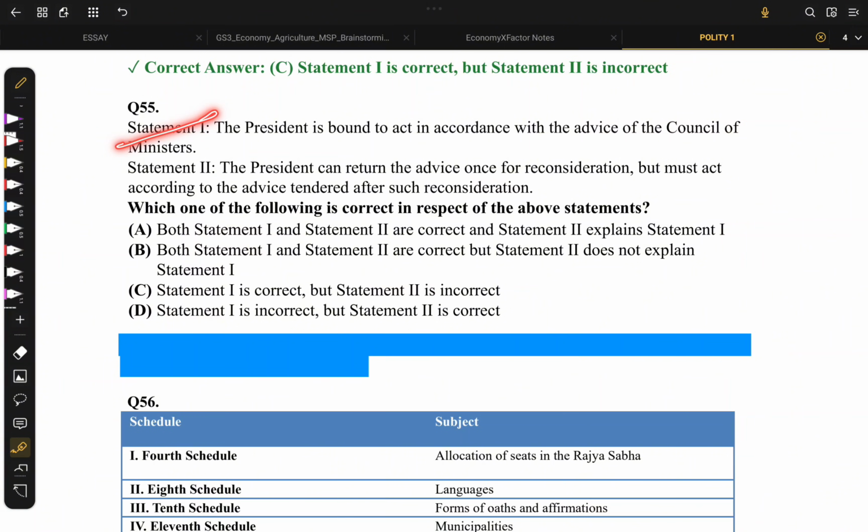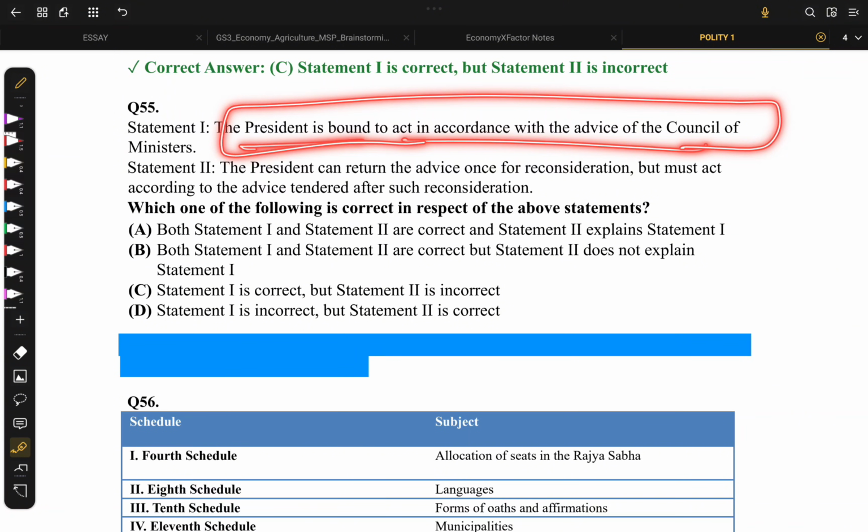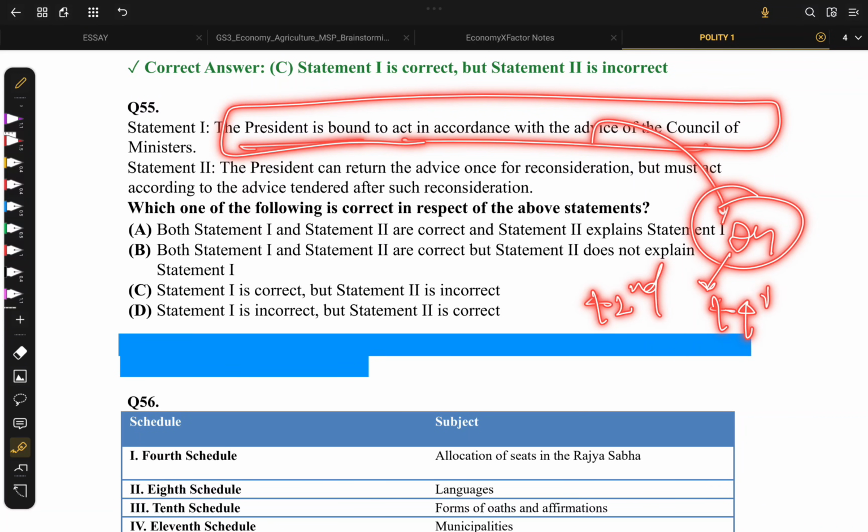Yes, both statements are correct, but this is not clearly explaining the statement 1, because the bound to act on the advice, it is under Article 74, which has been amended two times, the 42nd as well as the 44th Constitutional Amendment.